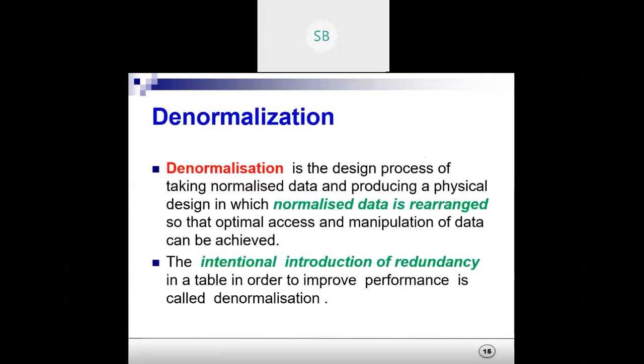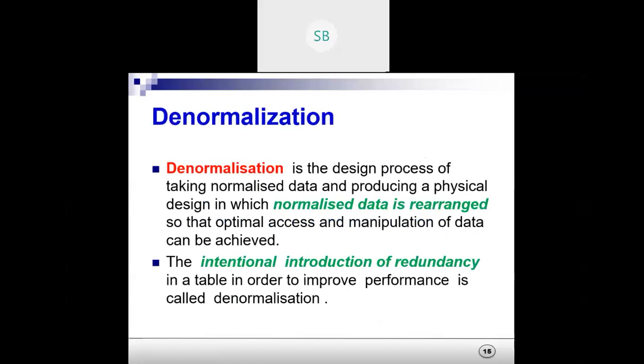The opposite of normalization is denormalization. That is, we will introduce some anomalies and redundancy to the table. Why do we go for denormalizing the table? To improve the performance of the database.